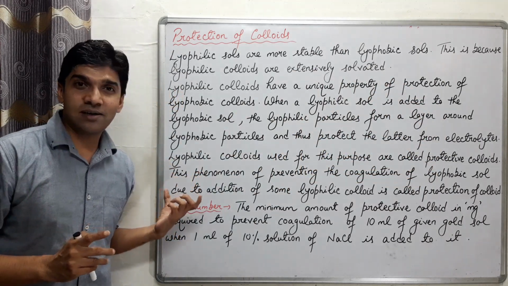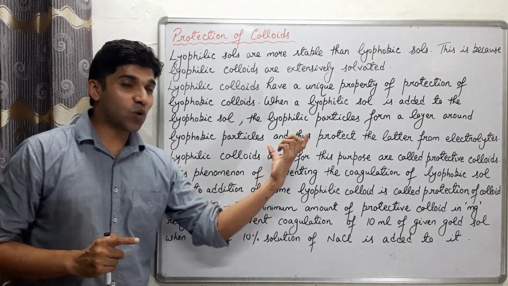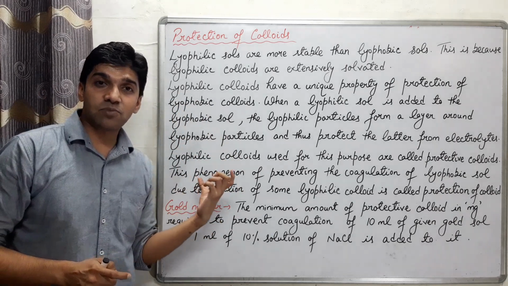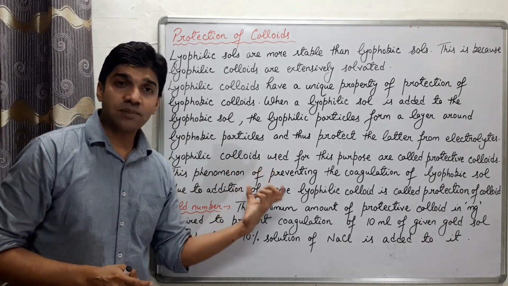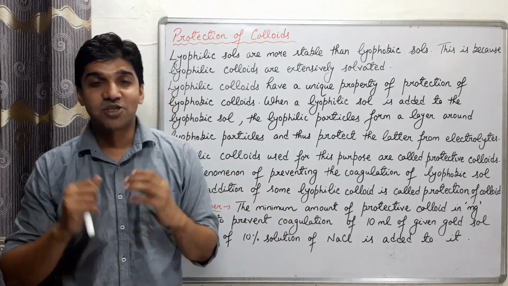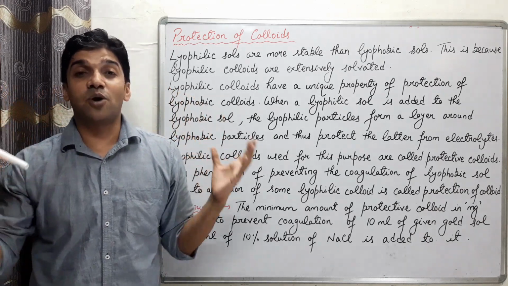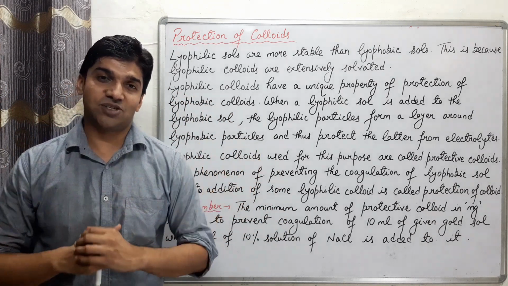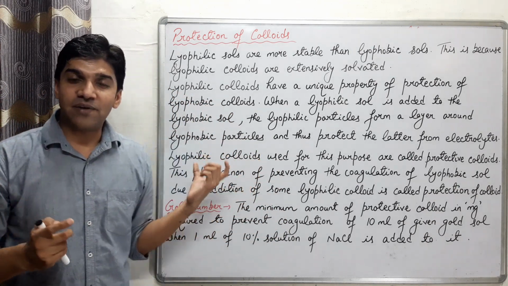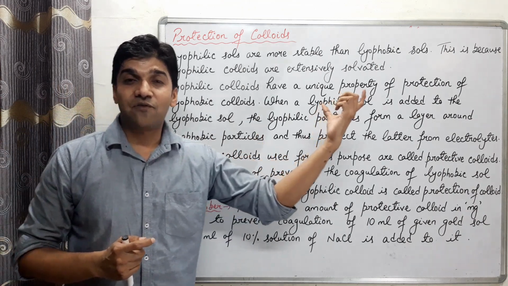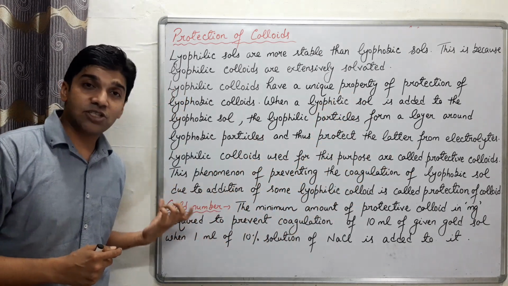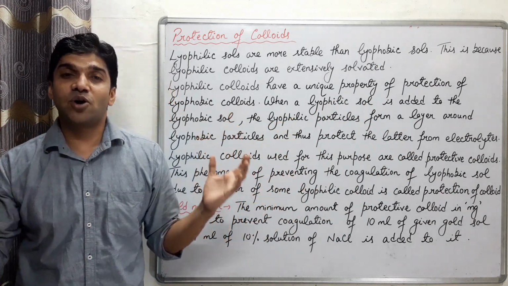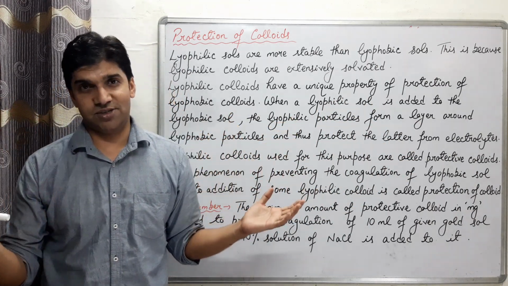So this phenomenon of preventing the coagulation of lyophobic sol, कैसे prevent कर रहे हैं? By addition of some lyophilic colloid is called protection of colloid or sol protection.